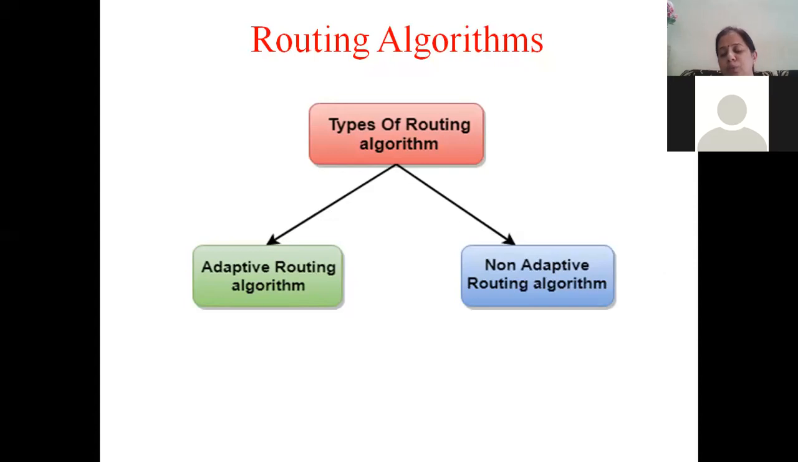Like that, these routing algorithms are going to help us. The routing algorithms are nothing but network layer software which help a router to decide the best path over which data transmission will happen. So generally, there are two types of routing algorithms. One is called as adaptive routing algorithm, and the second one is known as non-adaptive routing algorithm.